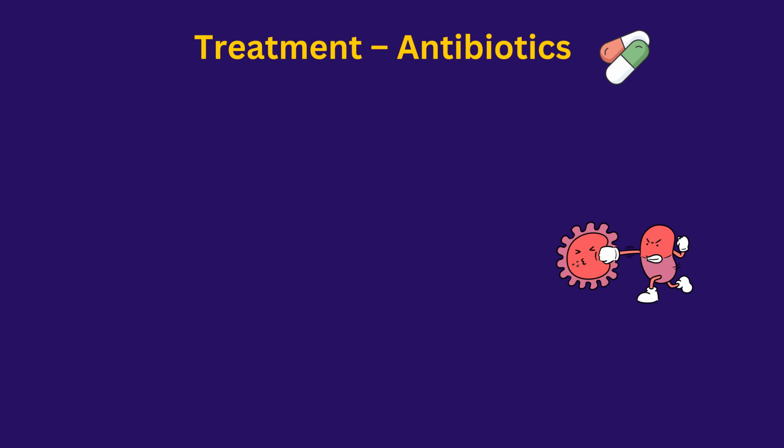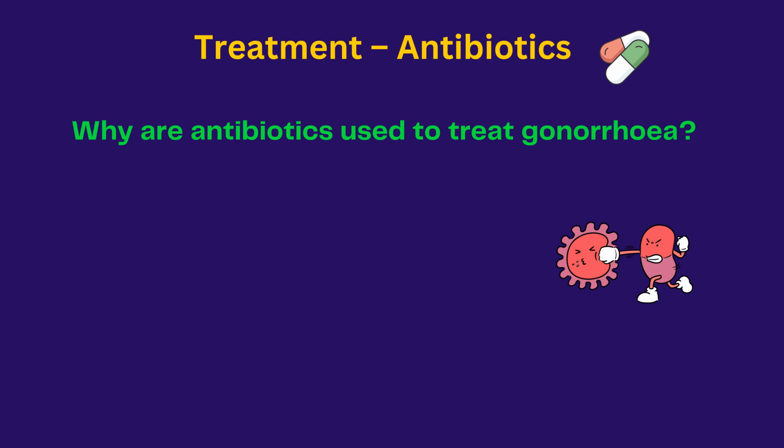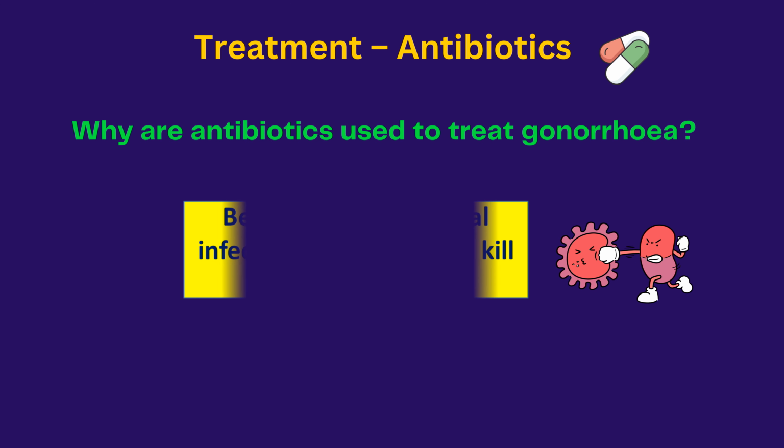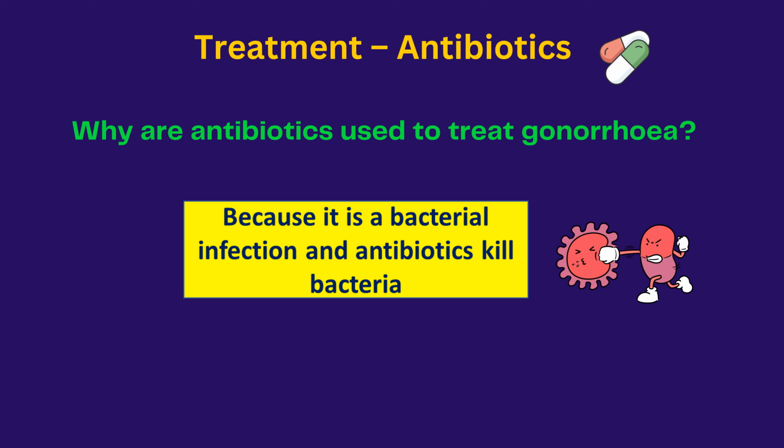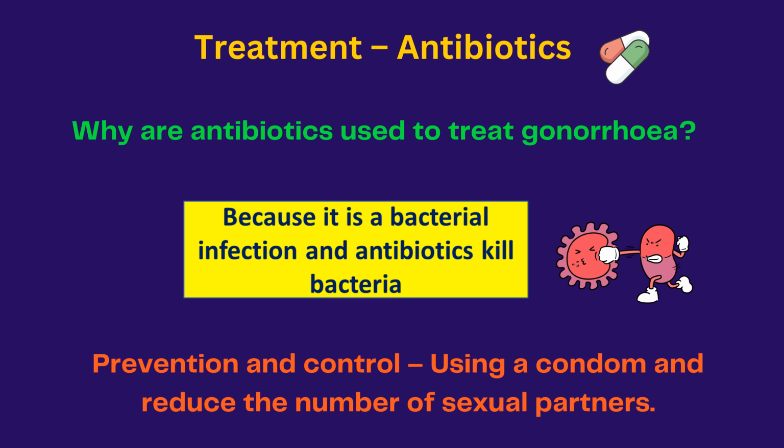Antibiotics are used to treat gonorrhea. Why are antibiotics used though? Very good, because it is a bacterial infection, and remember that antibiotics kill bacteria, never viruses. Prevention and control now of gonorrhea: use a condom and reduce the number of sexual partners.